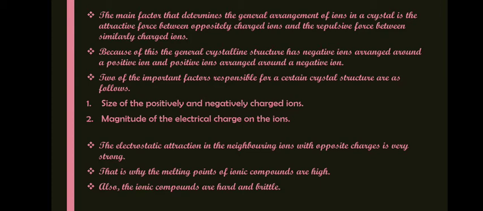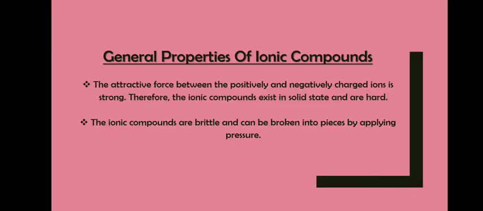So, two of the important factors responsible for a certain crystal structure are: first, size of the positively and negatively charged ions, and second, magnitude of electric charge on the ions. Followed? So, these are the two factors which will determine the crystalline structure. The electrostatic attraction in the neighboring ions with opposite charges is very strong. That is why the melting points of ionic compounds are high. Also, the ionic compounds are hard and brittle.